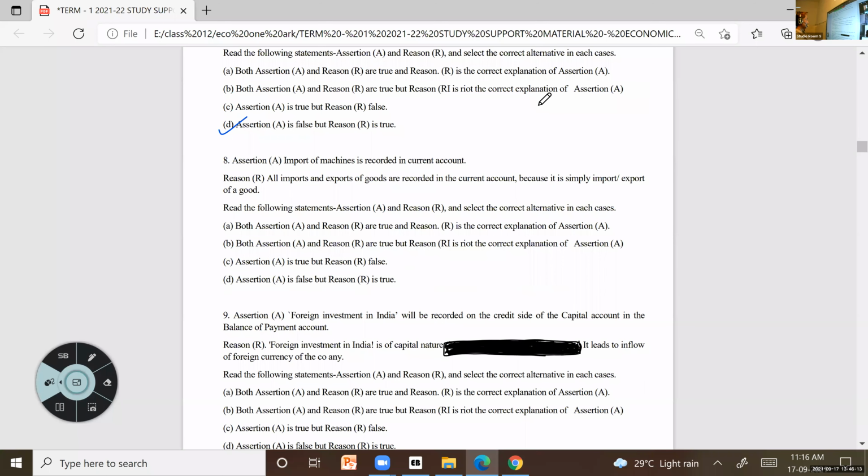Import of machines is recorded in current account. All imports and exports of goods are recorded in the current account because it is simply import and export of a good. The question is, import of machines is recorded in current account. All imports, that is an assertion, that's a statement. Why do we record that in the current account? Because all the import and export of goods are recorded in the current account because it is simply import and export of goods. Just think what will be the answer and put it in the chat box fast.